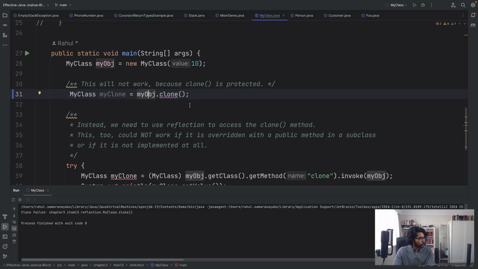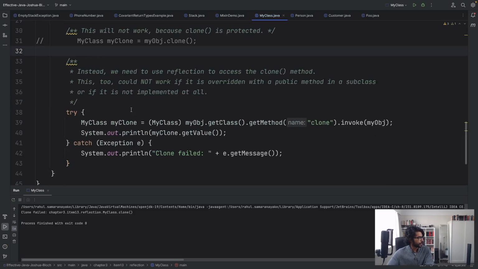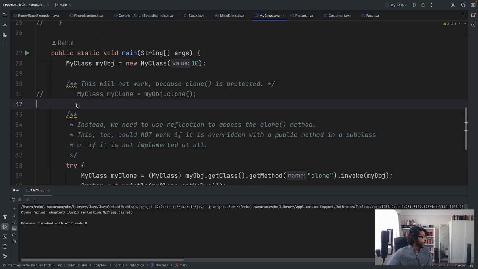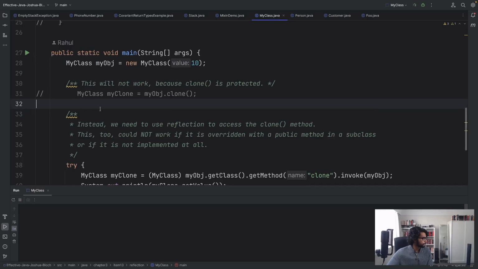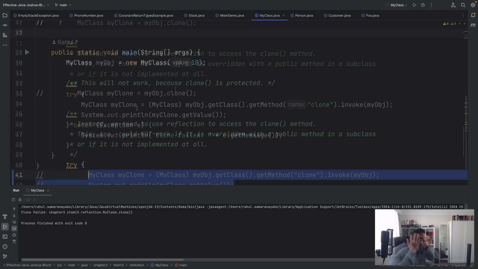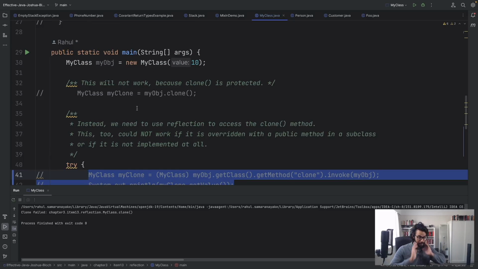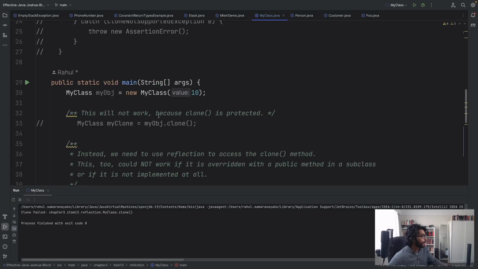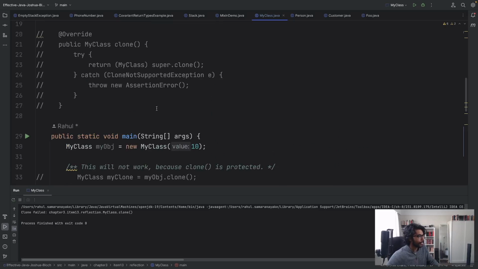Therefore, what we've got to do is resort to using reflection. And obviously, in reflection, always use a try-catch block, because reflection has a high potential of throwing exceptions. And then if I run it, okay, that took a while for me to understand, because I had to go through how the reflection works and try to make sense of it once again, because I wrote this code a while back, which is probably another reason as to why, unless you really need it, using Java reflection is not a good idea, because there's a lot of unexpected things that can happen.